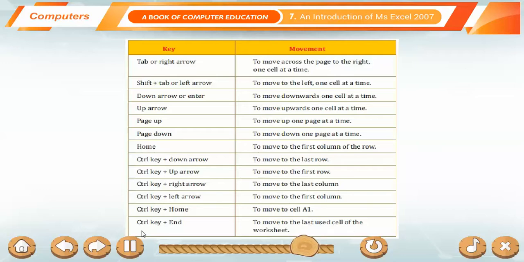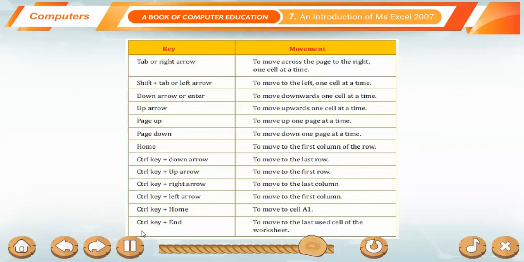To move downwards, one cell at a time. Up arrow. To move upwards, one cell at a time. Page up. To move up, one page at a time. Page down. To move down, one page at a time. Home. To move to the first column of the row.